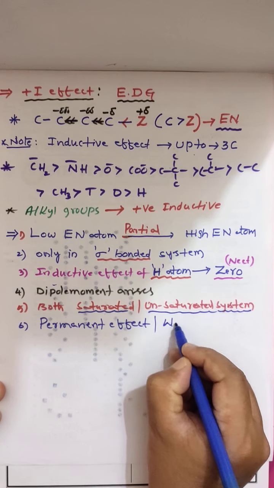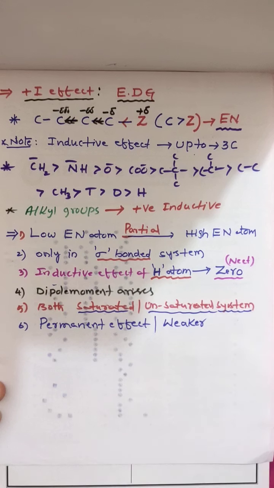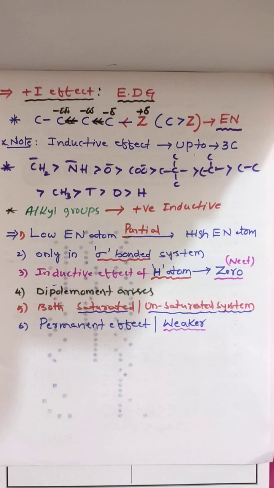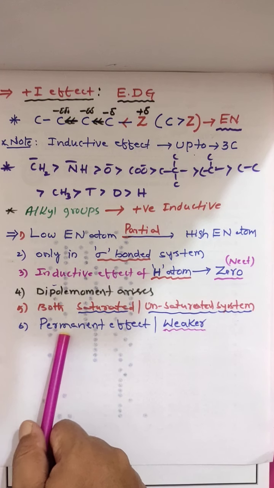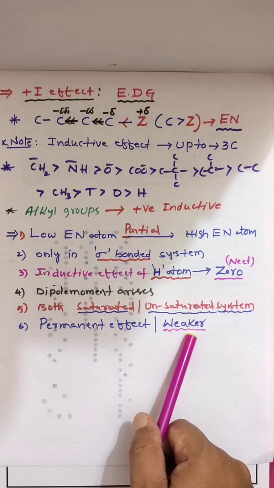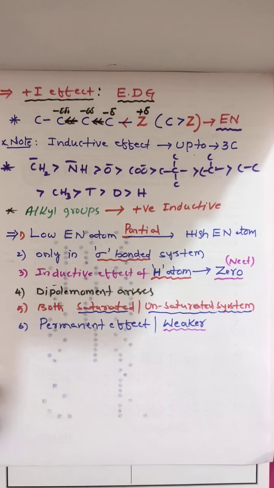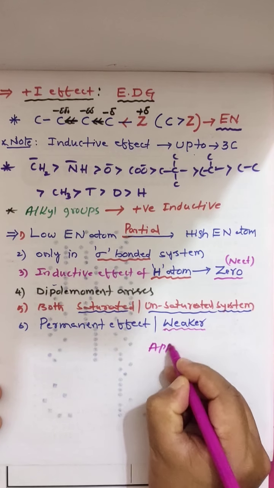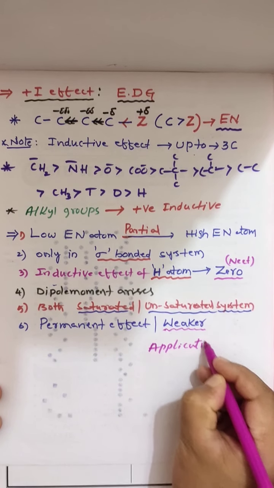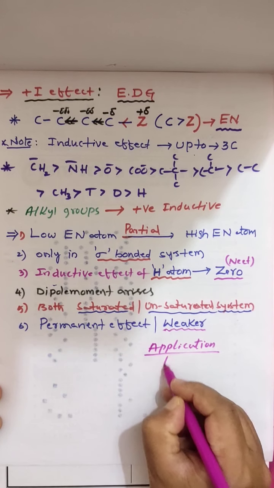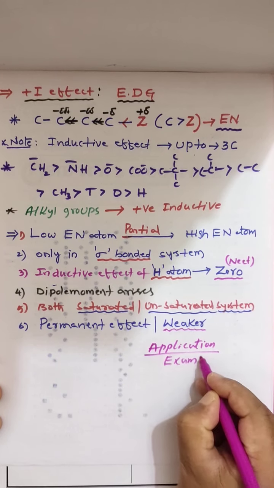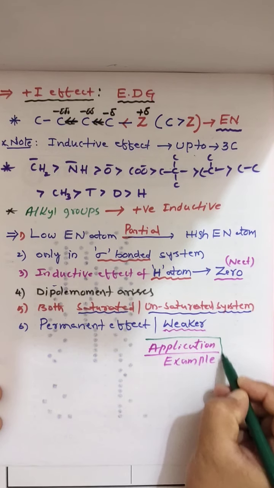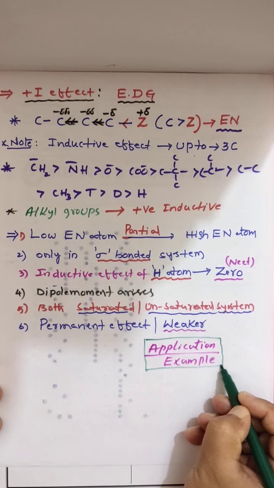But when compared with other effects, it is weaker. This was also previously given for CET. Clear? It is a permanent effect, already we discussed, but a weaker effect. And that is about inductive effect and its applications and examples. We have to identify inductive effect and where it will be used. This we will learn in the next class.